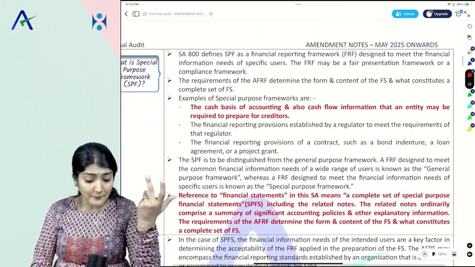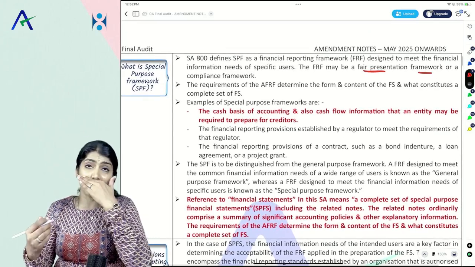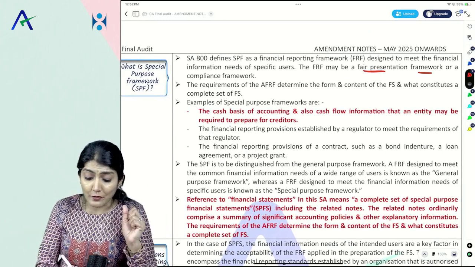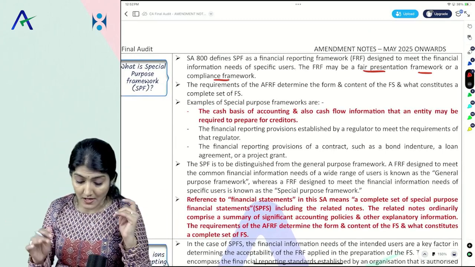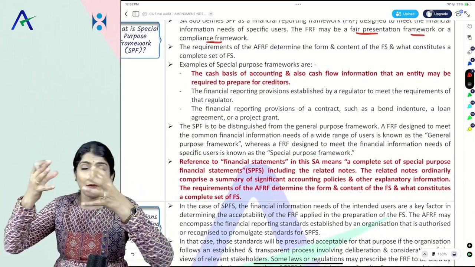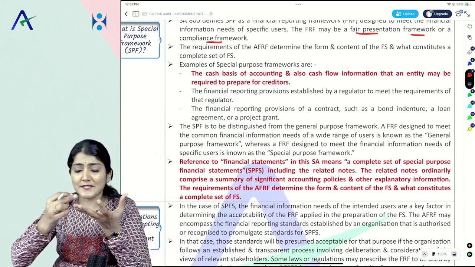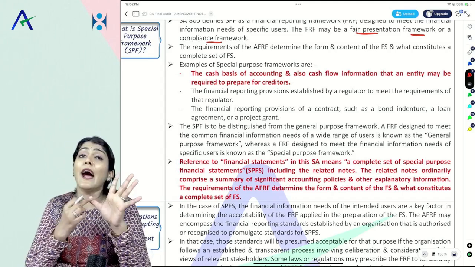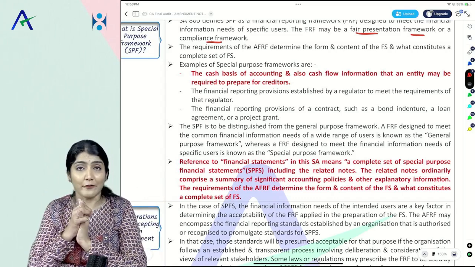Then what does it say? A special purpose framework could be a fair presentation framework, wherein you express an opinion saying true and fair or present fairly, or it could be a compliance framework, wherein you express an opinion saying prepared. For that you have to look into the requirement of that particular framework. Generally, we say balance sheet, statement of profit and loss, cash flow statement, statement of changes in equity, and the summary of the significant accounting policies and the other explanatory information.